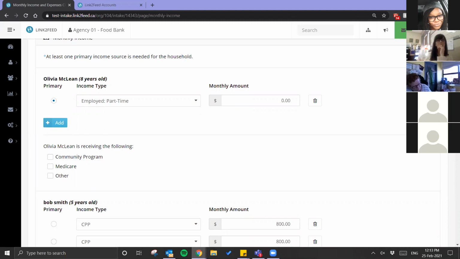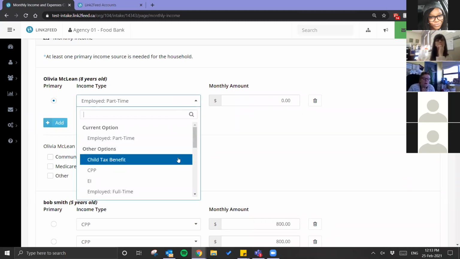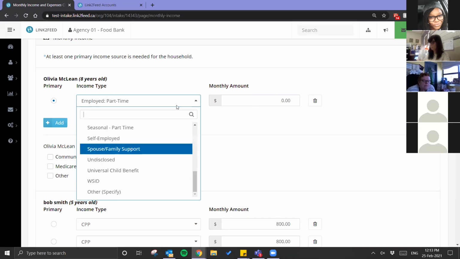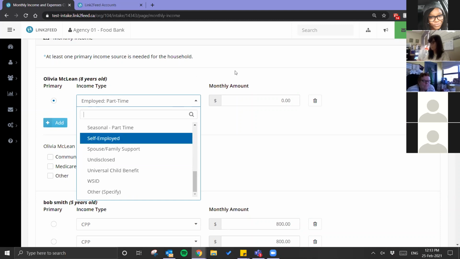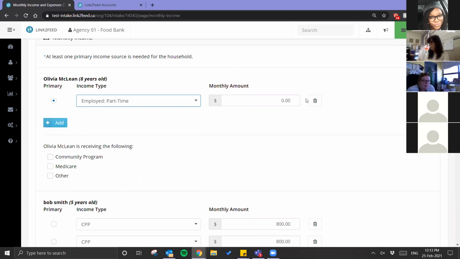The 3 income types that are going to be added, and I truly apologize for not being able to show you in this list, but it will show in all of your lists when it goes live on the weekend, are Canada Recovery Benefit, Canada Recovery Sickness Benefit, and Canada Recovery Caregiving Benefit. So those 3 will be added to your list as options in the income section. So we will automatically be adding those for all Canadian food banks. Are there any questions?